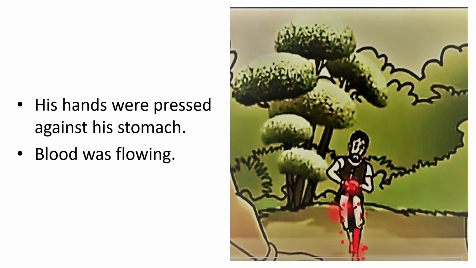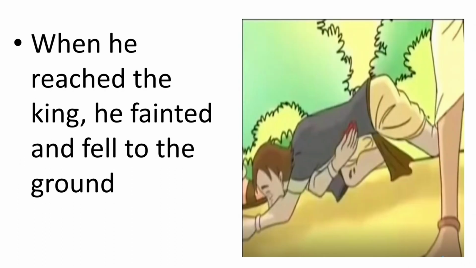His hands were pressed against his stomach. Someone has stabbed him. The blood was flowing. See the picture. What happened to the man? When he reached the king, he fainted and fell to the ground. He was very weak. He was running far away from the place.